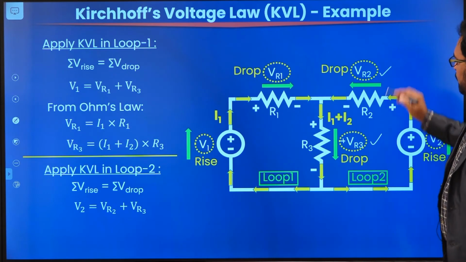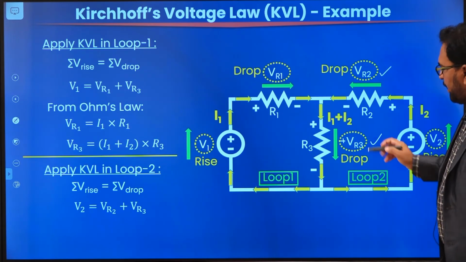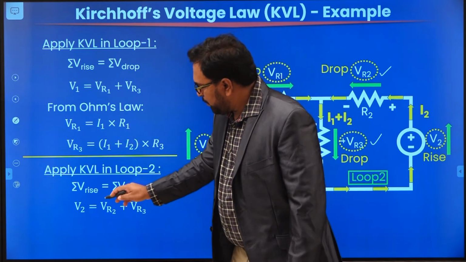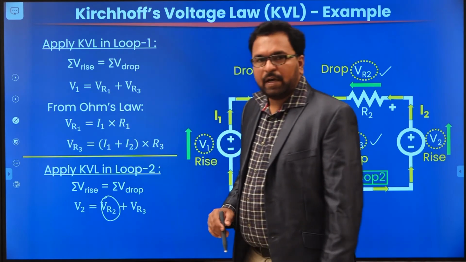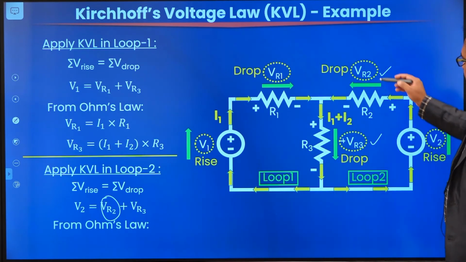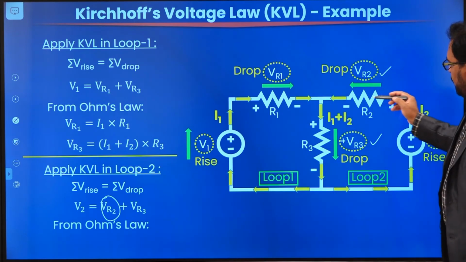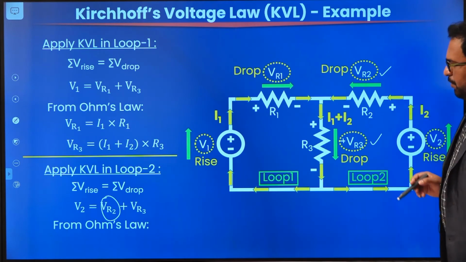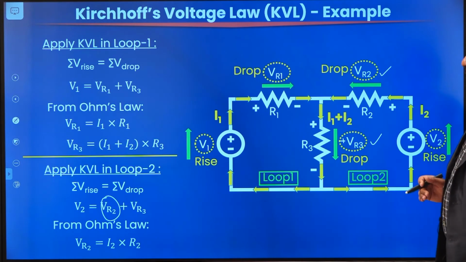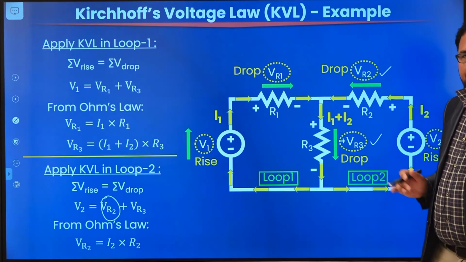These are the 2 drops. Already we have calculated the VR3 value previously, and the only unknown quantity here is VR2. We know the source value V2. Again from Ohm's law we can calculate the voltage VR2, as the current flowing through R2 is I2. So I2 into R2. So this is how you are going to apply KVL in a circuit.